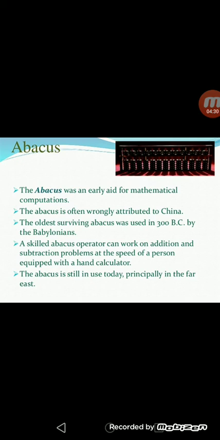A skilled abacus operator can work on addition and subtraction problems at a speed equivalent to a hand calculator. It depends upon our speed. If we want to do mathematical calculation very fast, we can use our hand. The abacus is still used today, principally in the Far East. Nowadays in schools we have separate classes for abacus. Am I correct? Yes.